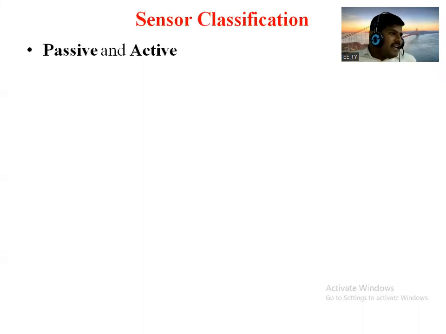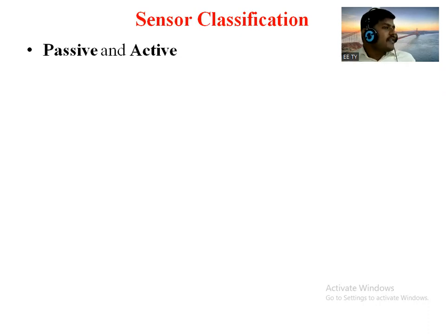In that block diagram, I think sensor number 4 is an active type of sensor. What is active? What is passive?